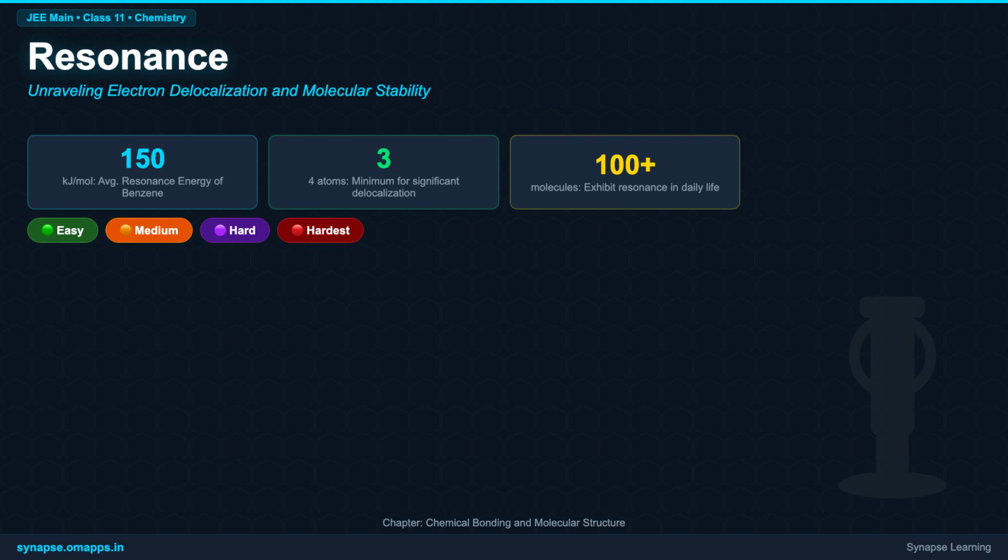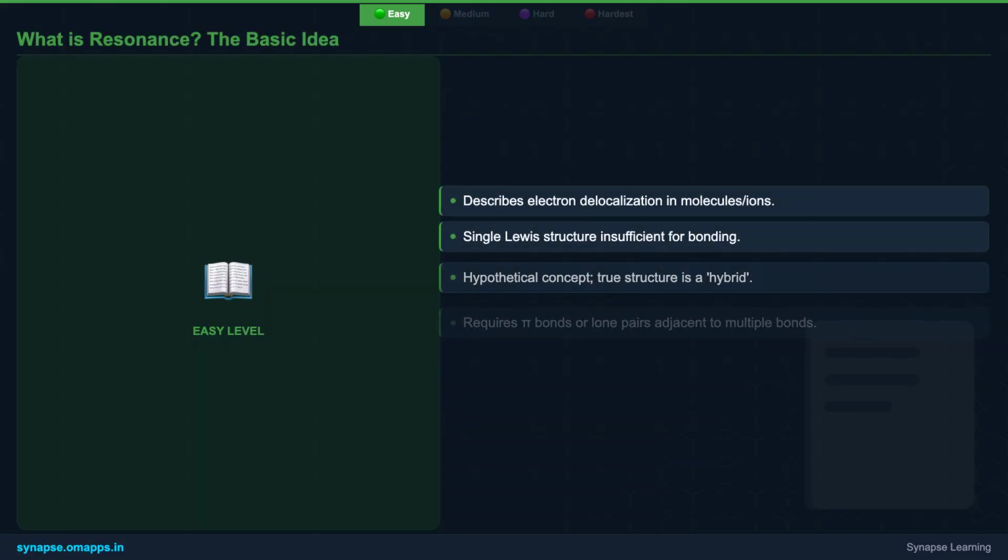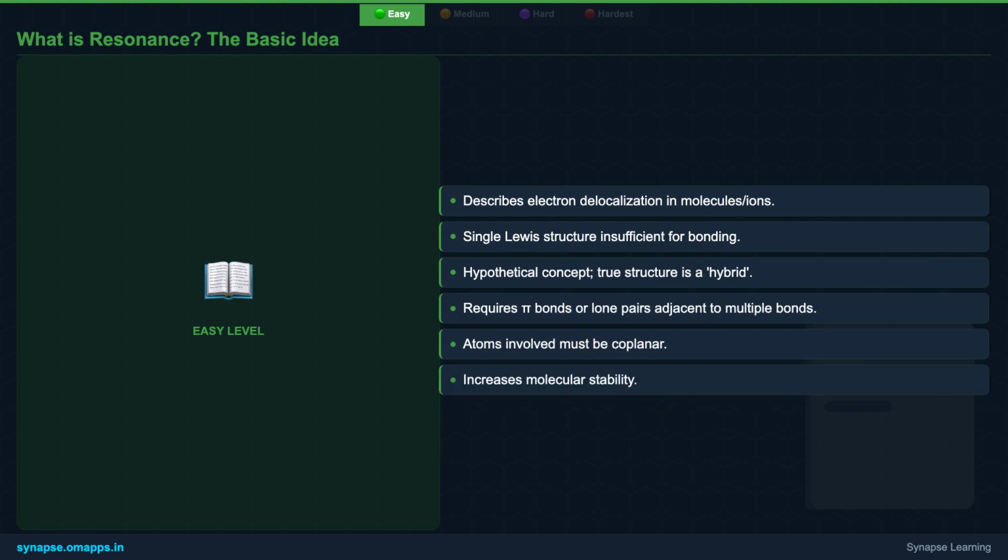Let's begin. Let's start with the basics. What exactly is resonance, and why do we need this concept in chemistry? Imagine you're trying to draw a single picture of a complex character, but no single drawing can capture all their traits. Resonance is similar. It's a theoretical concept used when a single Lewis structure can't accurately represent the true bonding in a molecule or ion.